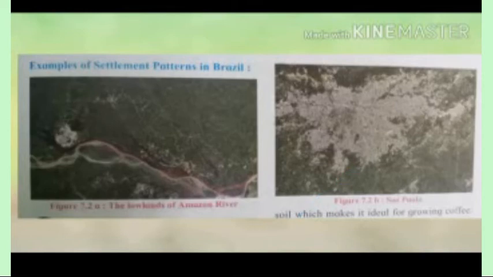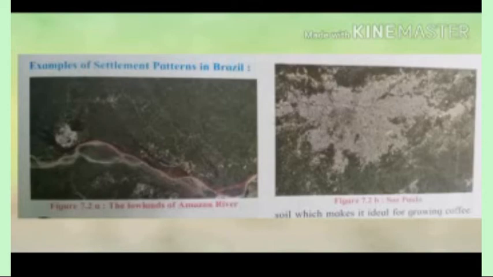And what is the reason for this? If you observe figure 7.2a, the lowlands of Amazon River, we see scattered or dispersed settlements because the facilities are very few there, and the topography is also rugged. So the dispersed or scattered settlements are shown in this Amazon River basin. We already learned these points: transportation and communication facilities are very lacking in these regions. And if you observe Sao Paulo, it is a nucleated one.